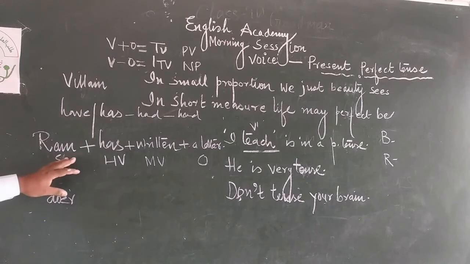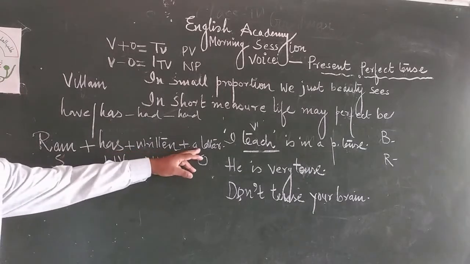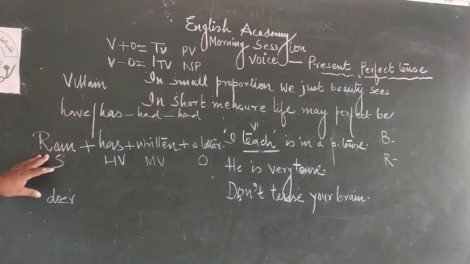So now if the object is here, a letter in the place of Ram, then another word is given by the grammarian. Now he is not active, he is passive. So my dear students, be active. Don't be passive.